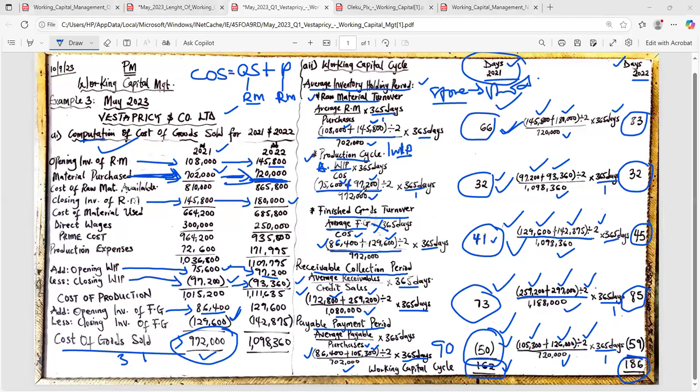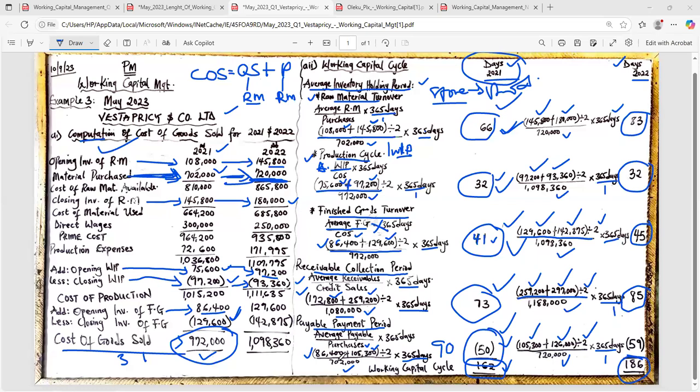Excuse me, sir. Go ahead, sir. Okay, so please, for this finished goods turnover, you said it is the number of days that the finished goods will sit in our warehouse or in our store before we sell, right? Yes. So as a way of advising, could it be that the marketing team can be advised to do more marketing so as to get the goods out, so it can reduce the number of days that the goods sit in the warehouse?